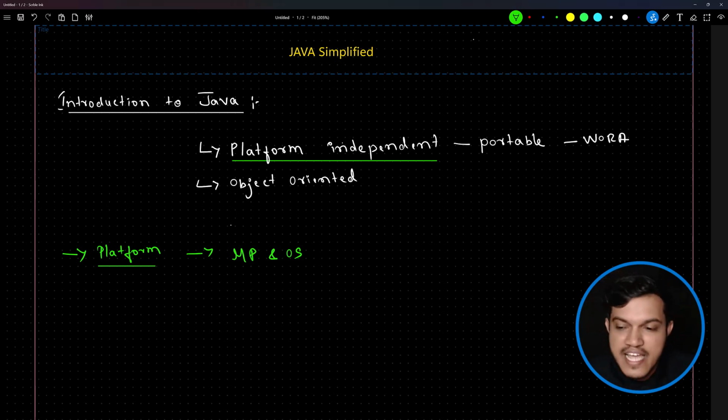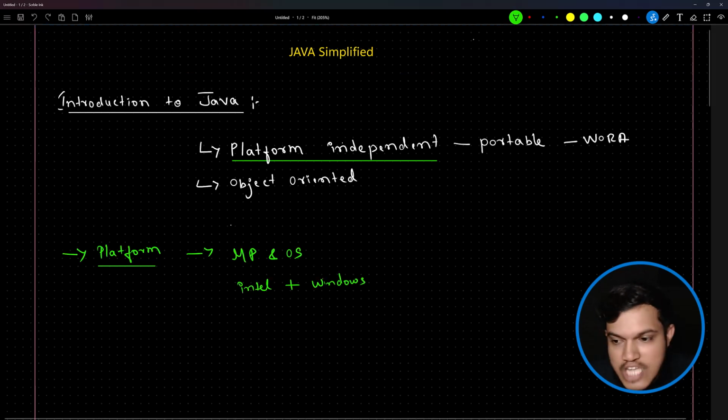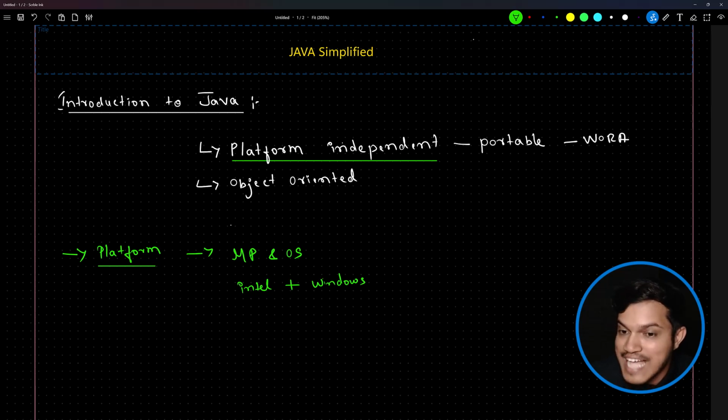Processor means maybe I'll say here Intel processor plus Windows operating system. Fine. Intel processor plus maybe Mac operating system, Mac OS, maybe Mac chip, that is only processor, and the operating system also is the same. So it's a combination of these two we call a platform.